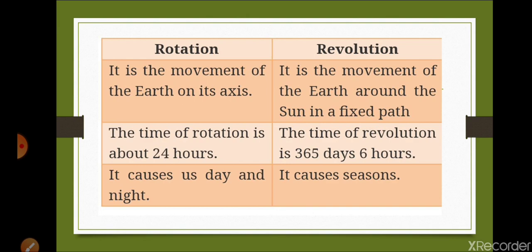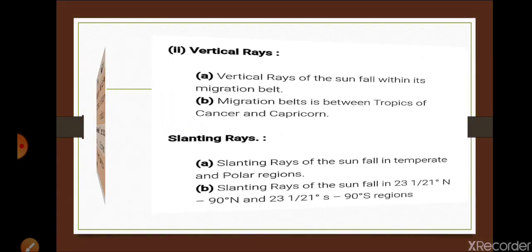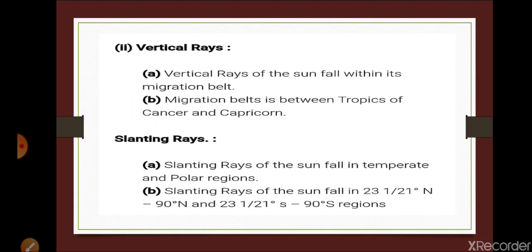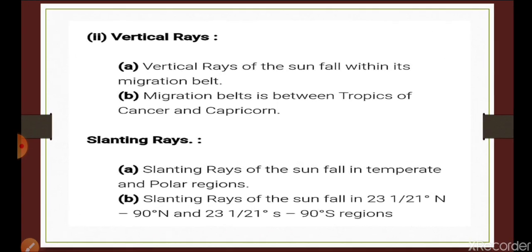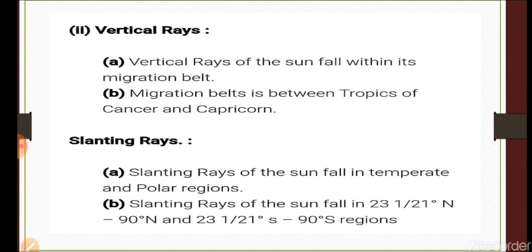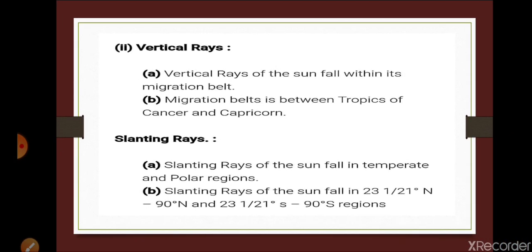Now distinguish between rotation and revolution, question number 1. I hope you will find the answer from here. Now the next slide: vertical and slanting rays. It is also mentioned here, and you can mention 2 points from here. Now it is clear, I think. Now the next one.